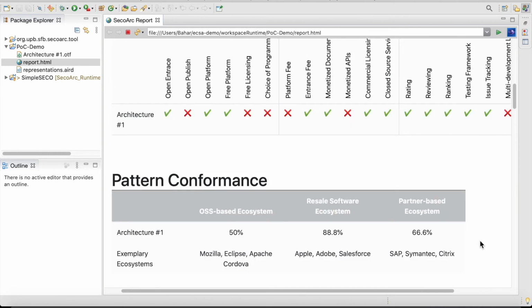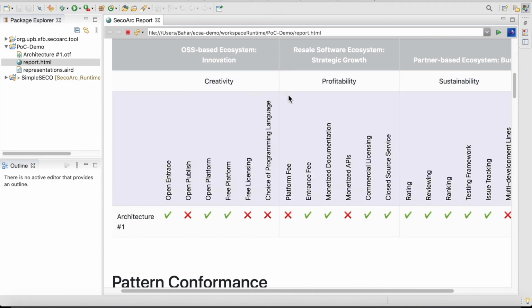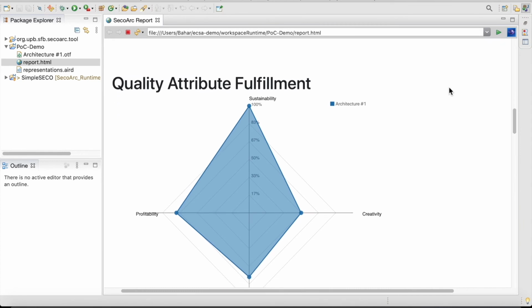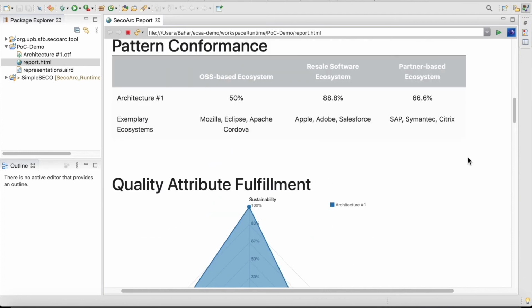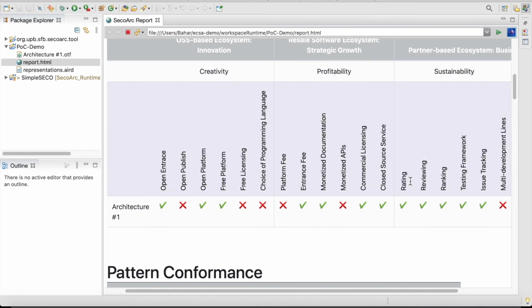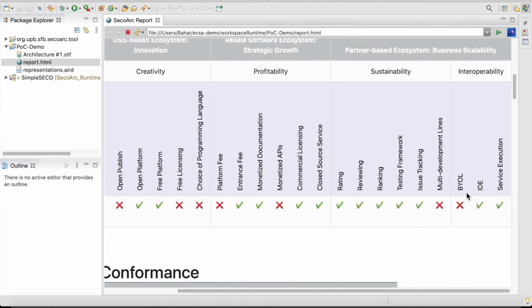The third part of results is about quality attribute fulfillment. As I have mentioned, each set of design decisions supports a quality attribute of ecosystem health, and here the result of matching is provided. Architecture 1 supports sustainability to a very good extent, and also interoperability. The detail of this matching is given in the paper. For example, rating and ranking is shown to improve sustainability, and using IDEs and shared libraries improves interoperability. Something that is not used in the POC ecosystem is bring your own license, a concept that allows third-party service providers to license their services using their own licenses.